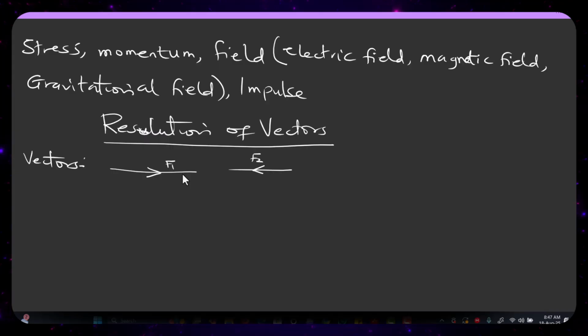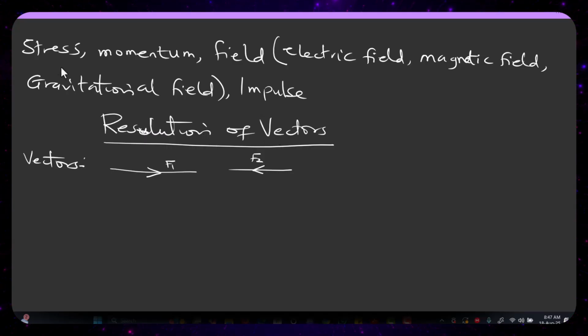Now, one thing you need to know is, what if we have so many vectors? What do I mean by vector? It could be resolution of momentum, since momentum is an example of a vector. It could be resolution of impulse, displacement, weight, force, or field.